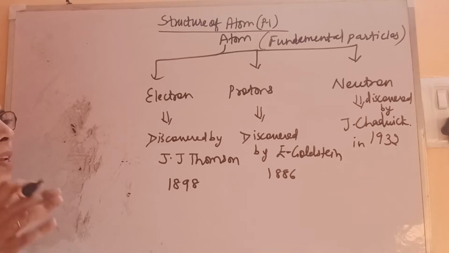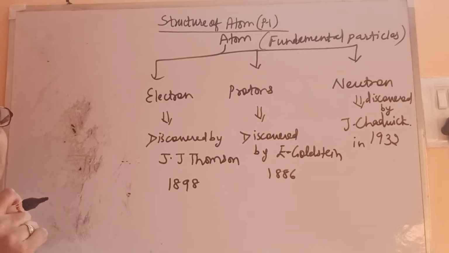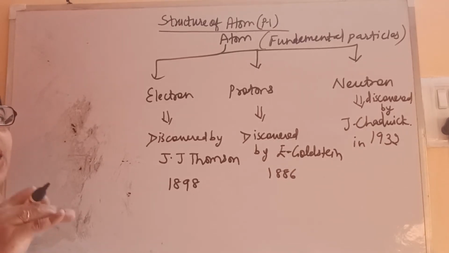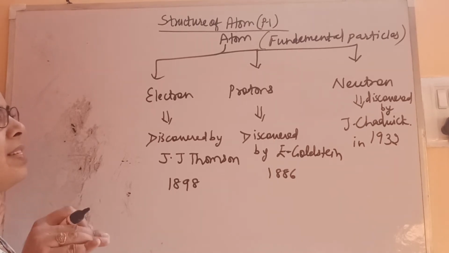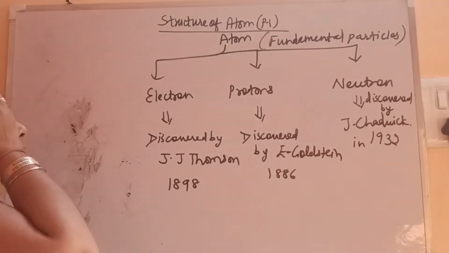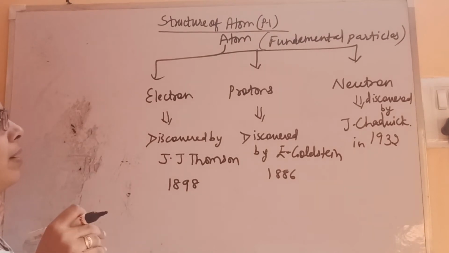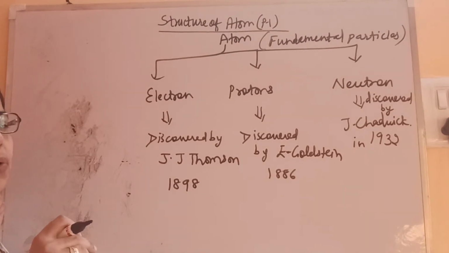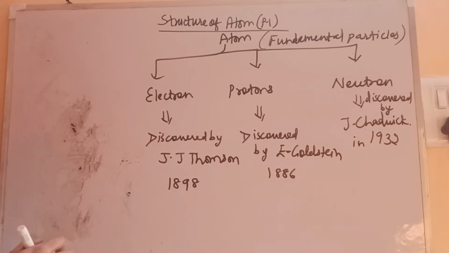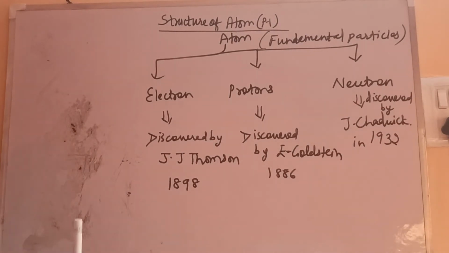But their mass is negligible, so they are not considered, because the whole mass of the atom is considered to be on the protons and neutrons. So let's see one by one what electron, protons and neutron are.